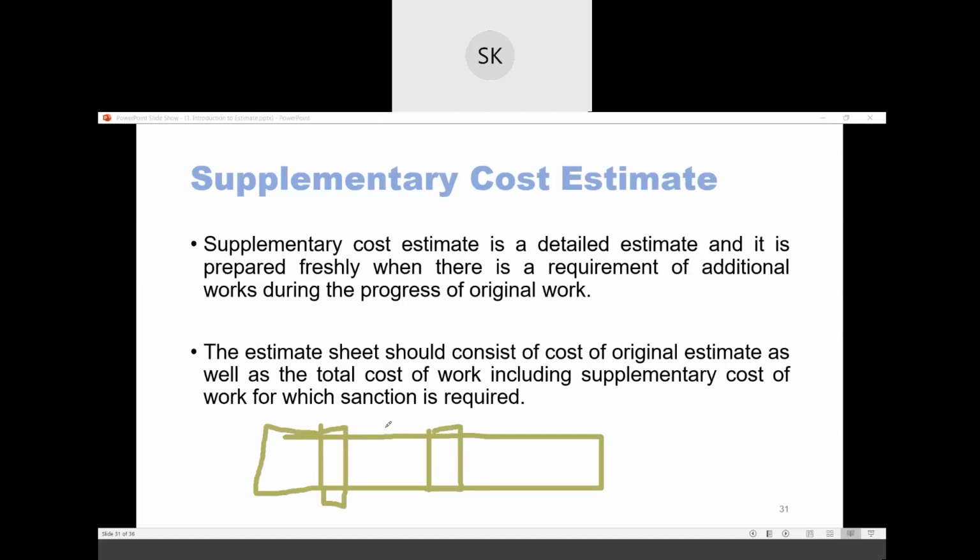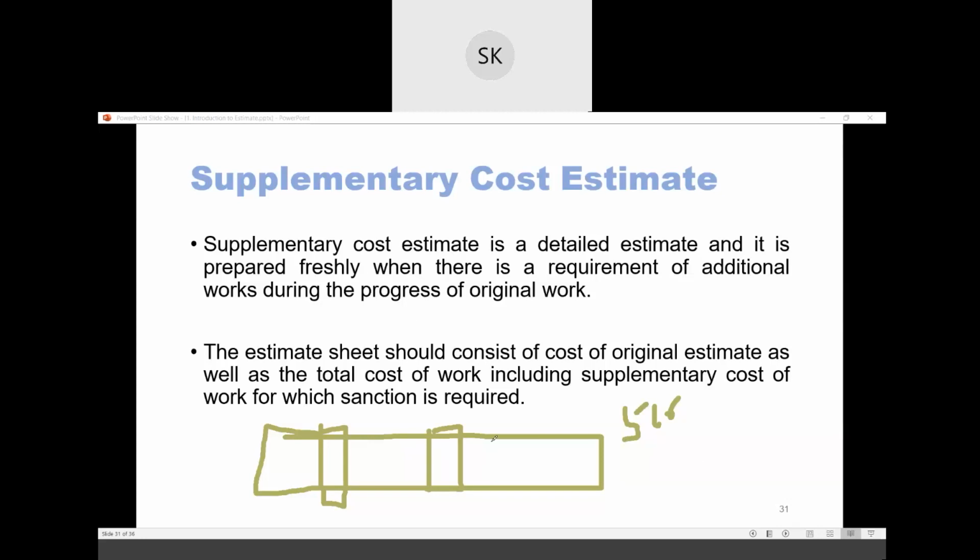So what you have to do for this extra work, you have to make a cost estimate, which is known as supplementary. The estimate sheet should consist of cost of original estimate as well as the total cost of work, including supplementary cost of work for which sanction is required. So see, for this 9 kilometer road and for this bridge, your amount is sanctioned. Suppose 5 crore. But to construct this bridge, you have to take the approval. If they approve, then you have to make a separate estimate for this bridge extra.